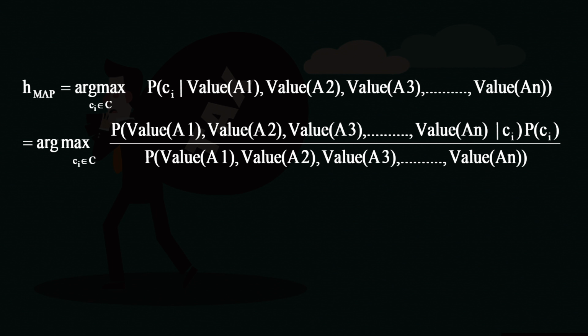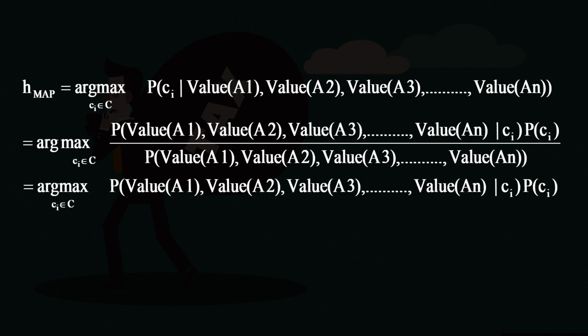Now, if I make this assumption, I can write probability of value of A 1 and value of A 2 and value of A n given C i as probability of value A 1 given C i into probability of value of A 2 given C i into probability of value of A 3 given C i, and so on and so forth up to probability of value of A n given C i, right.